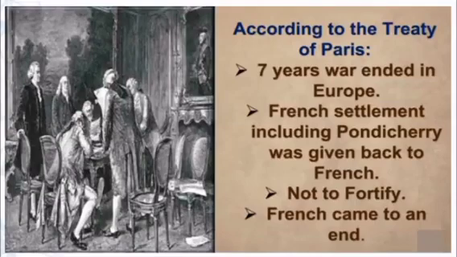So, according to the Treaty of Paris, the Seven Years' War ended in Europe. French settlements, including Pondicherry, were given back to the French, but not to fortify. Then the French came to an end.